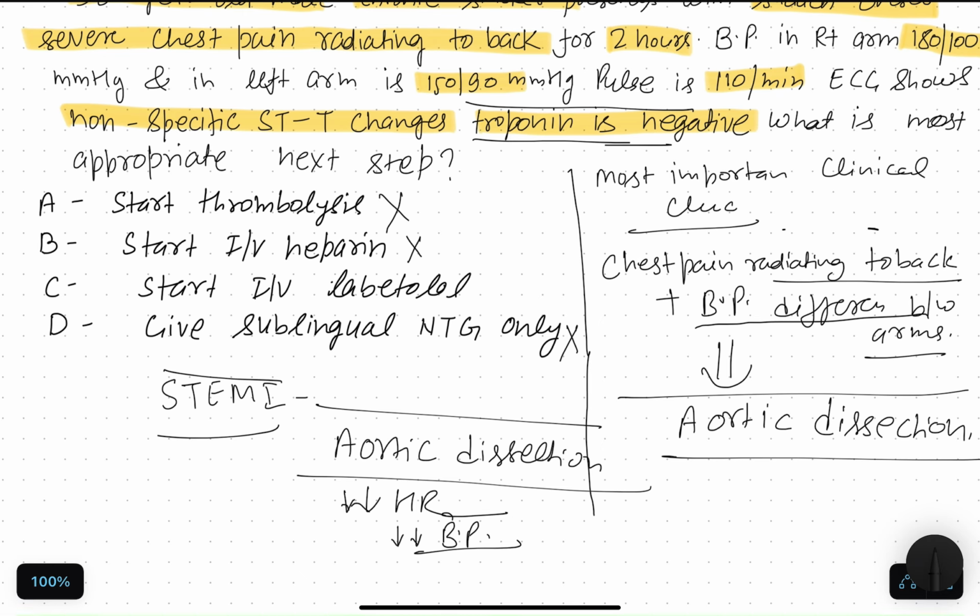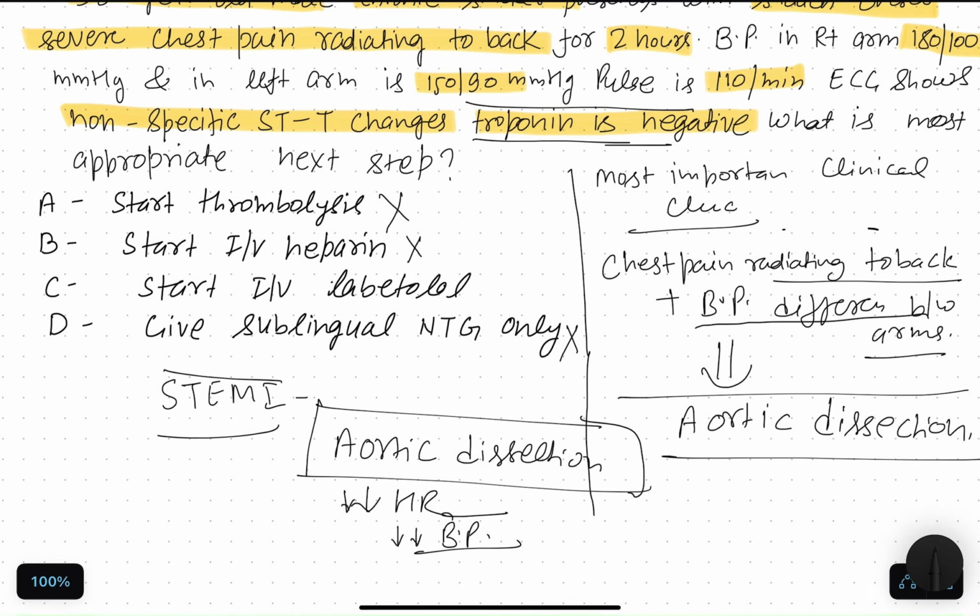Next step: if any patient presents to you with chest pain radiating to the back, and you check the BP difference between arms, think about aortic dissection. So always give labetalol to reduce the BP as well as the heart rate. Nitroglycerin just reduces the pain only. NTG alone does not control heart rate, so option D is wrong.